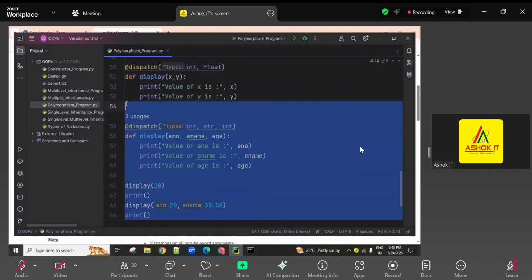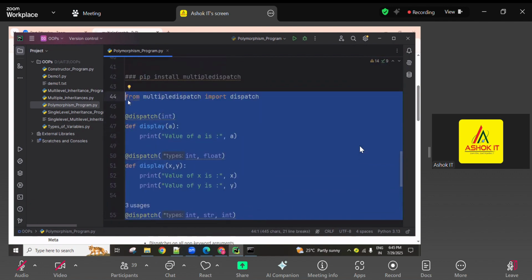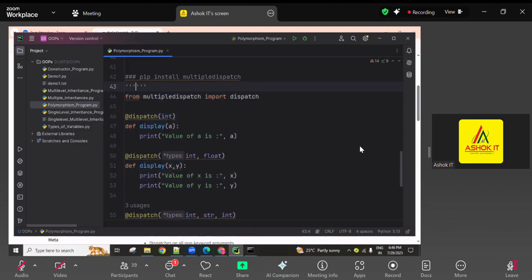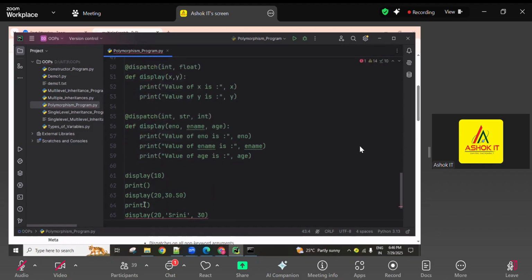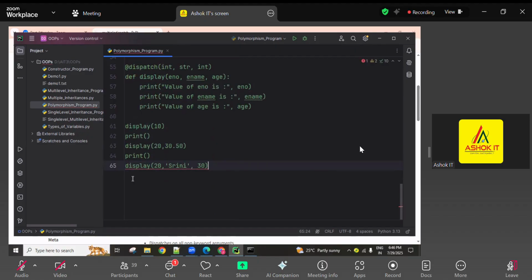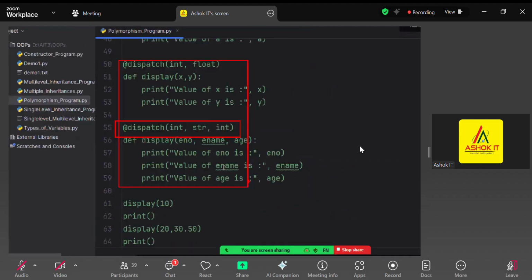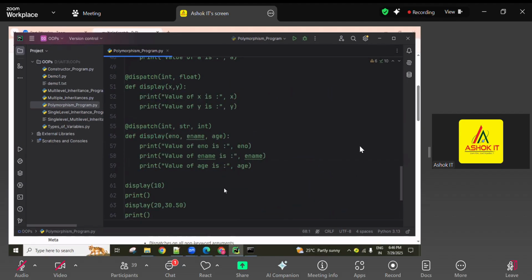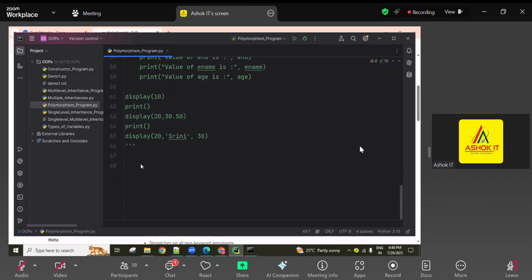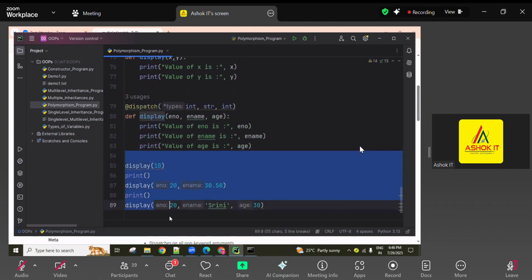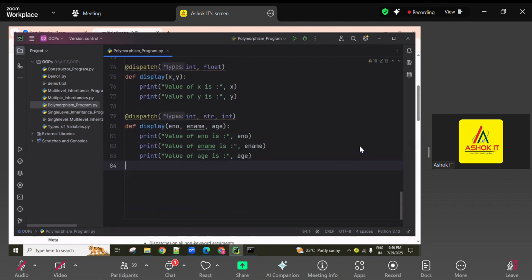The polymorphism concept, simply the overloading concept, we can achieve completely using this dispatch decorator. So when we are working with method overloading also, inside the class we create the methods, and on top of the method we use the same signature. Method overloading, this is only inside the class we create this entire structure, that's it. For method overloading, no need to discuss much more separately. Okay, here one problem is there, guys. The ambiguity problem is there. How to reduce that? I will let you know. So if you are understanding that, that's it.